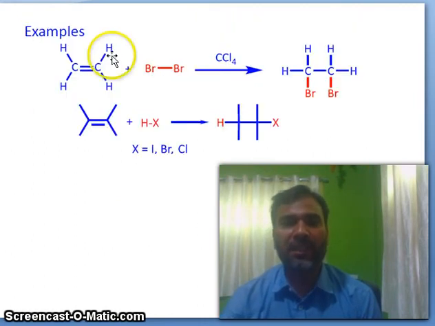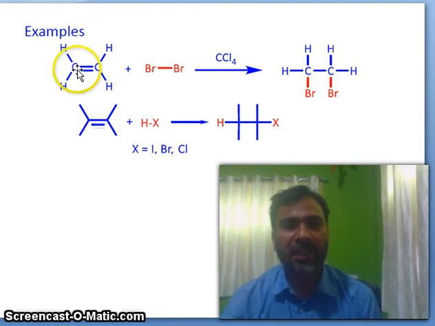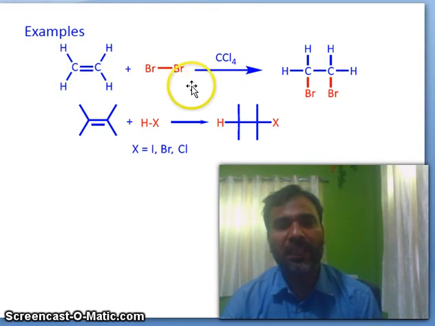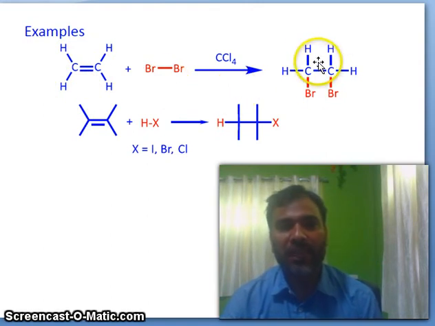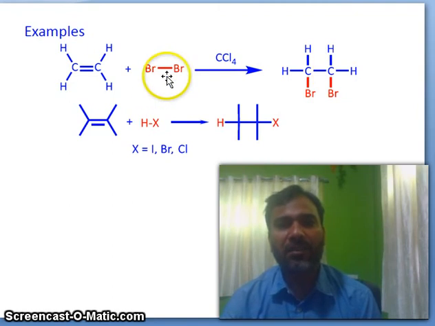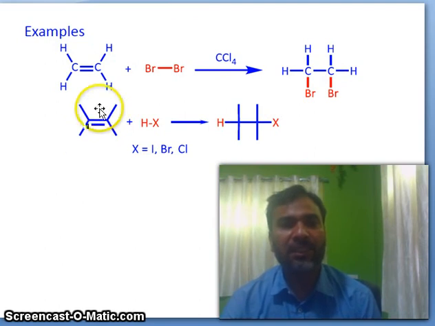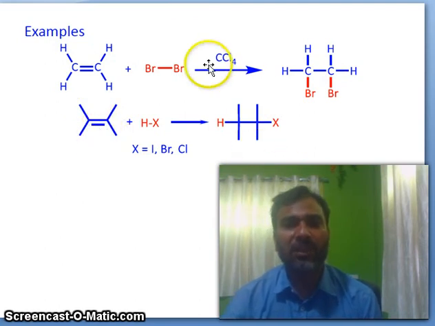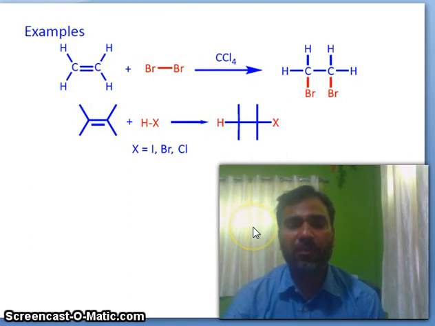You can see here, this is a substrate and this is another substrate. So ethylene reacts with bromine in carbon tetrachloride, and you will get this single product. You see, these combine together forming a single product. Again, HX reacts with this substituted alkene, and you get this product. So this is an example of addition reactions.